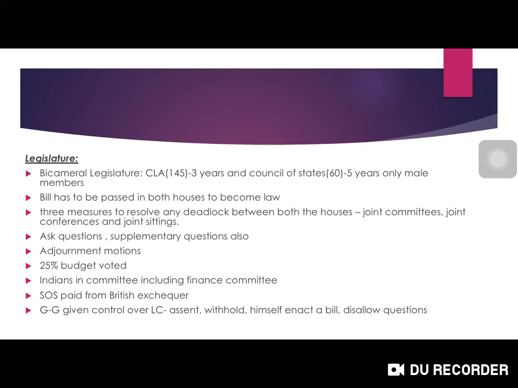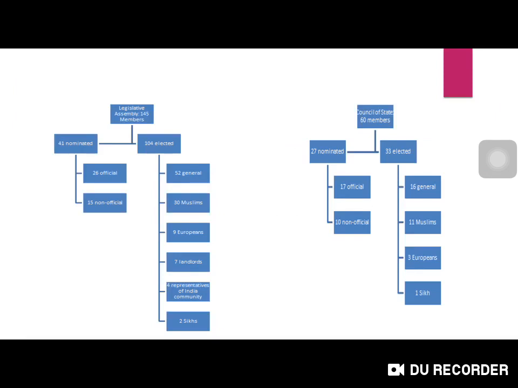Also, Indians were included in committees, including finance committees, for the first time. The Secretary of State was paid from the British Exchequer. Next, the Governor General was given control over the Legislative Council. For example, he has to give assent, he can withhold a bill, he himself can enact a bill, and he can disallow questions. Next, I have made this chart for the Legislative Assembly and the Council of State. In the Legislative Assembly, there were nominated and elected people.